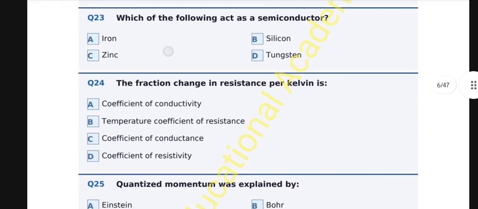Question number 24. The fractional change in resistance per Kelvin is A. Coefficient of conductivity, B. Temperature coefficient of resistance, C. Coefficient of conductance, D. Coefficient of resistivity. And the correct option is B. Temperature coefficient of resistance. It represents the fractional change in resistance per unit change in temperature.